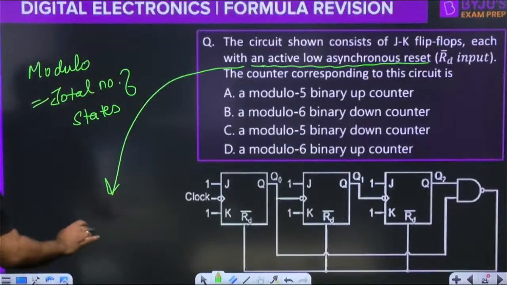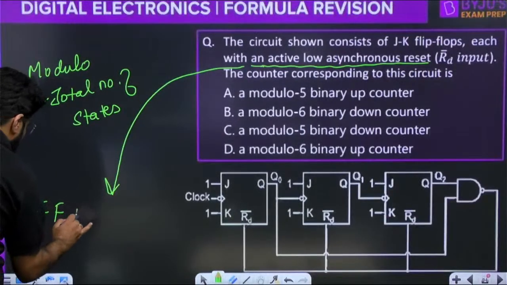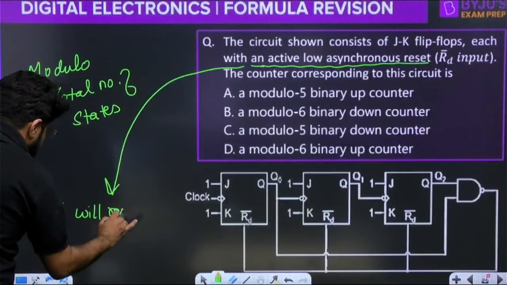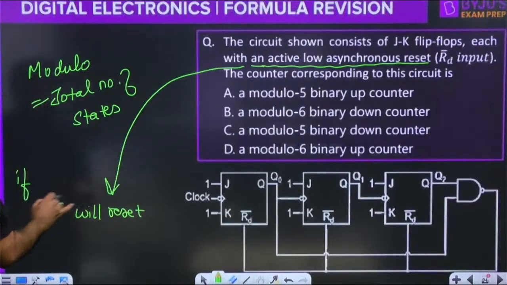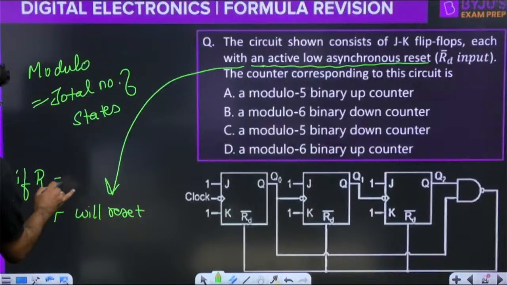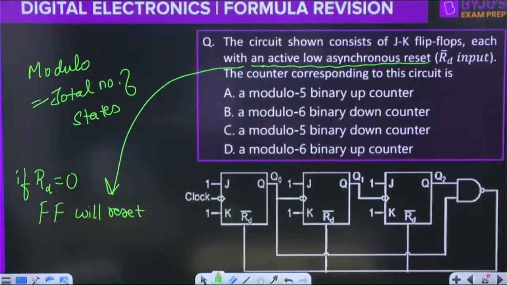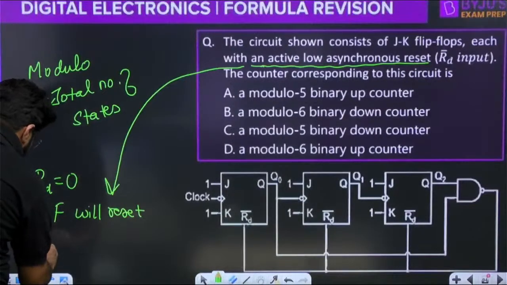It means the flip-flop will reset, right, if RD is equal to 0. That is the meaning of active low. Once you send the low signal here, flip-flop will reset. But when will it reset?